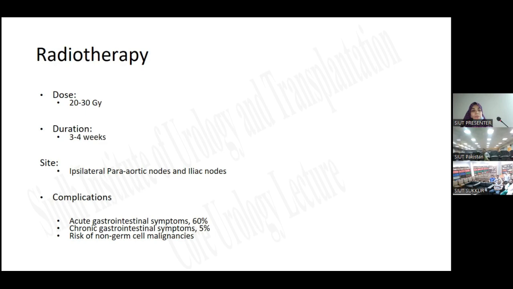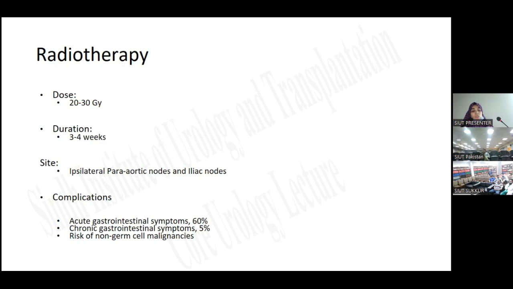We give radiation to the ipsilateral para-aortic nodes and iliac nodes. But regarding the complications with radiotherapy, the side effects are acute gastrointestinal symptoms, which occur in 60% of the patients. These are nausea, vomiting, and diarrhea, and chronic GI symptoms, which are experienced by 5% of the patients.